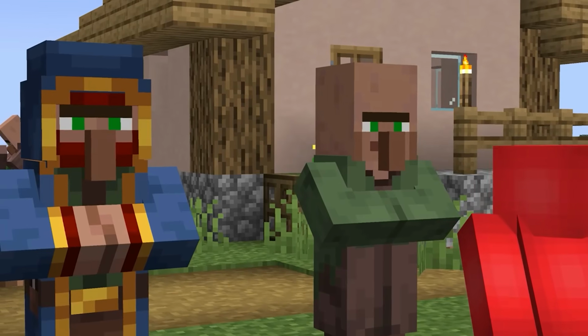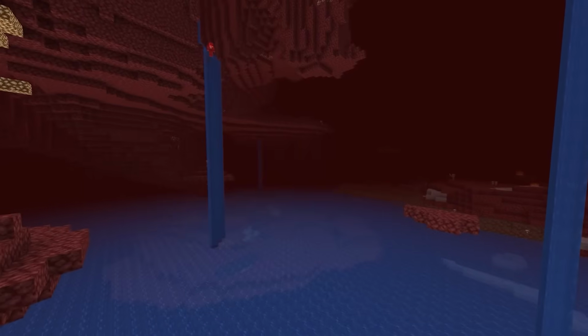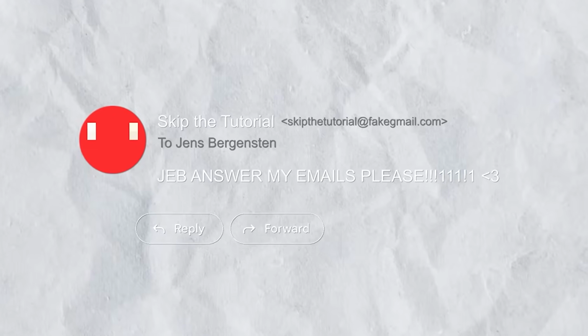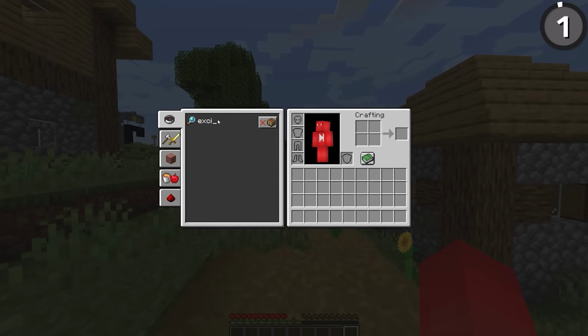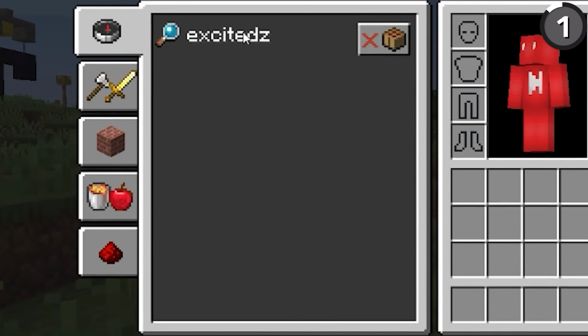Minecraft is full of hidden details. Who are the Wardens? Was there ever any water in the Nether? And why won't Jeb answer my emails? Let's explore. Did you know that by typing Excited Z into the search bar of your recipe book, then your